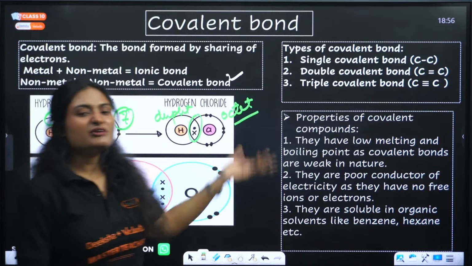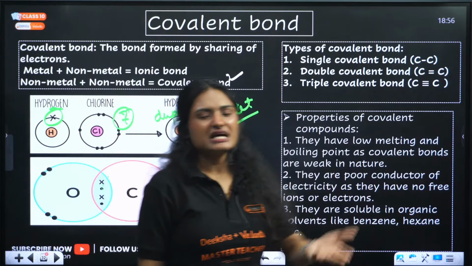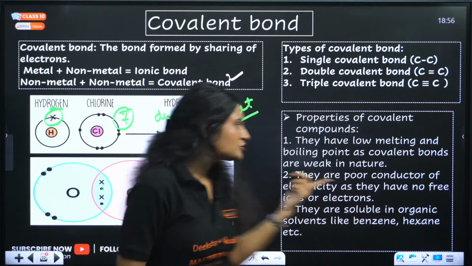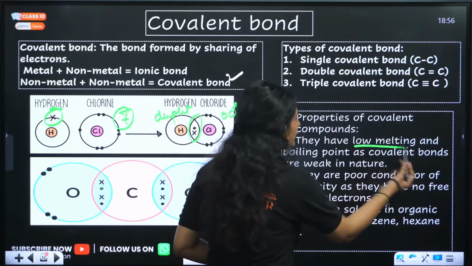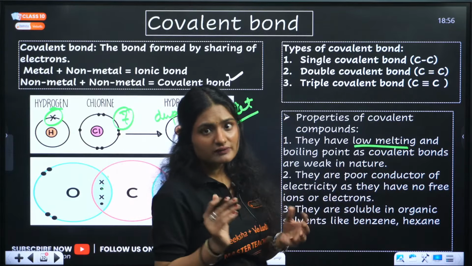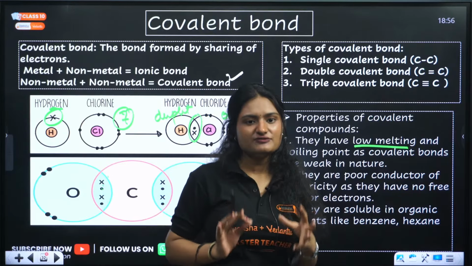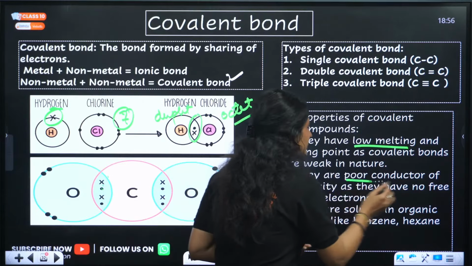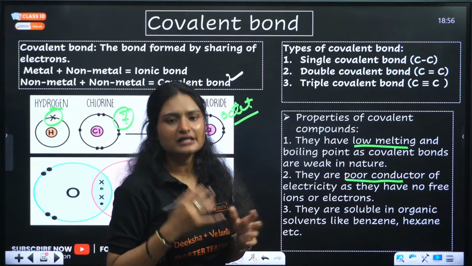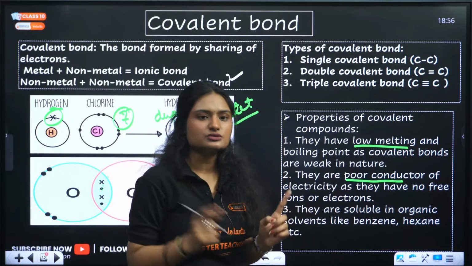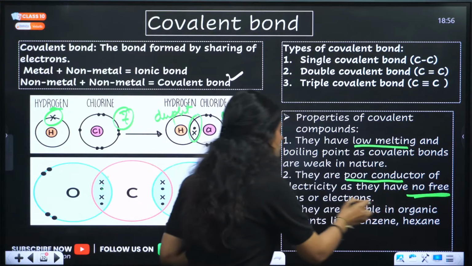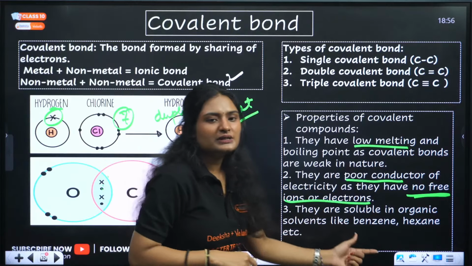Okay, now what are the properties of these covalent compounds, as we discussed for the ionic also? Covalent compounds have low melting and boiling points, as the bonds are covalent bonds, and these covalent bonds are very weak. They are poor conductors of heat and electricity. Why? They are poor conductors of electricity because they have no free ions or electrons. They are soluble in organic solvents.